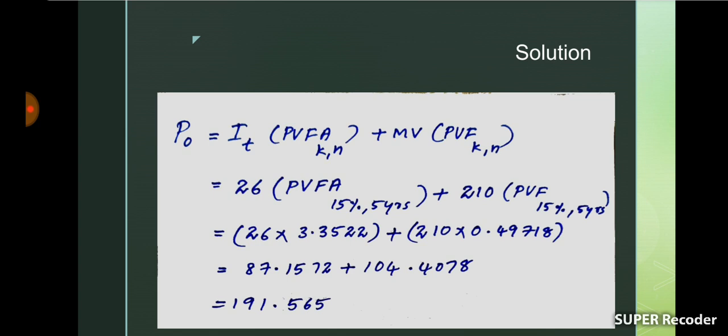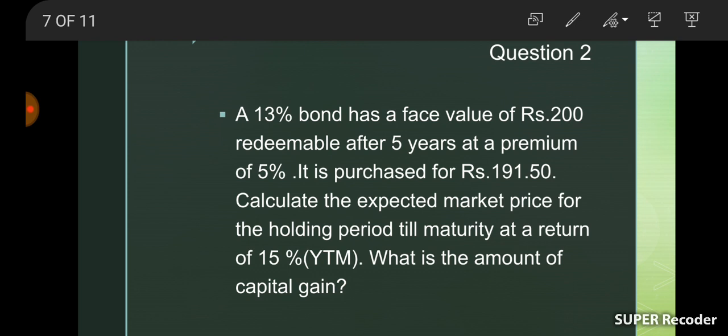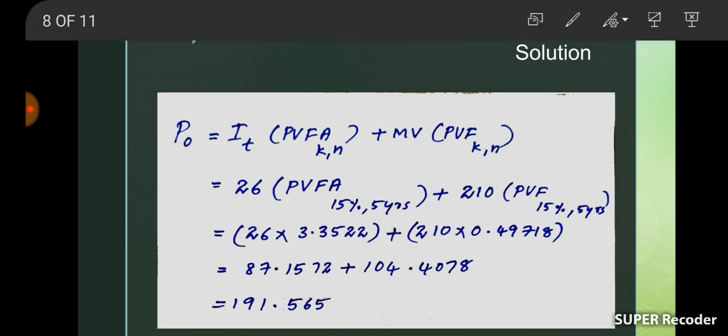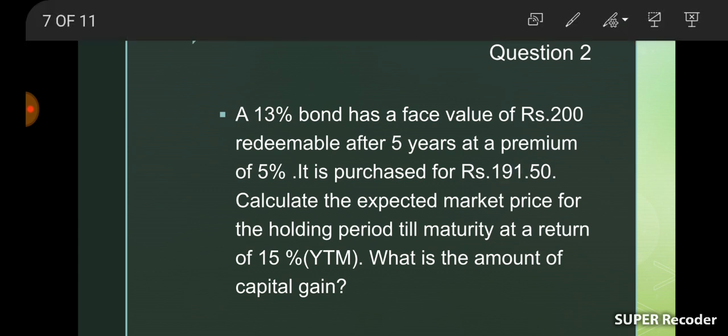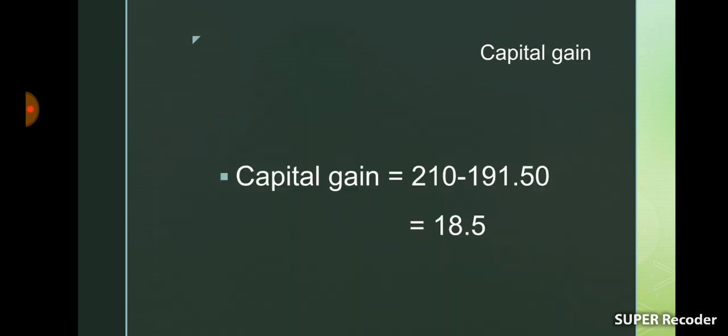Okay, and capital gain, we need to calculate capital gain. The equation for calculating capital gain is selling price minus purchase price. Here at the end of the maturity, we will get 210 rupees as maturity value. So it is the selling price 210 and the bond is purchased at 191.50. The purchase price of the bond is 191.50. So the capital gain is 210 minus 191.50. 18.5 rupees is the capital gain.